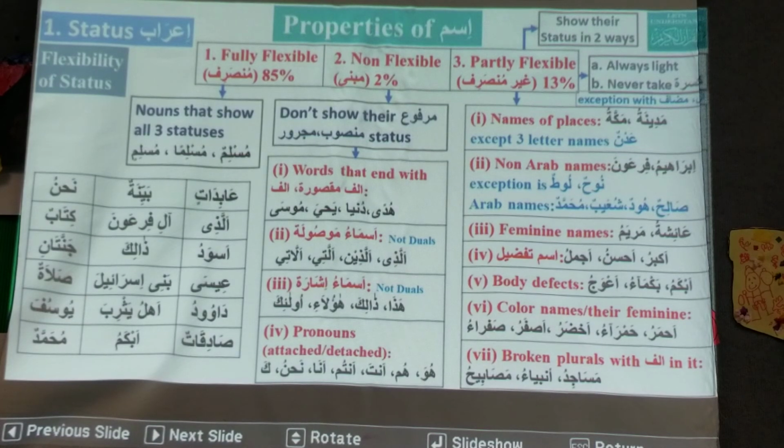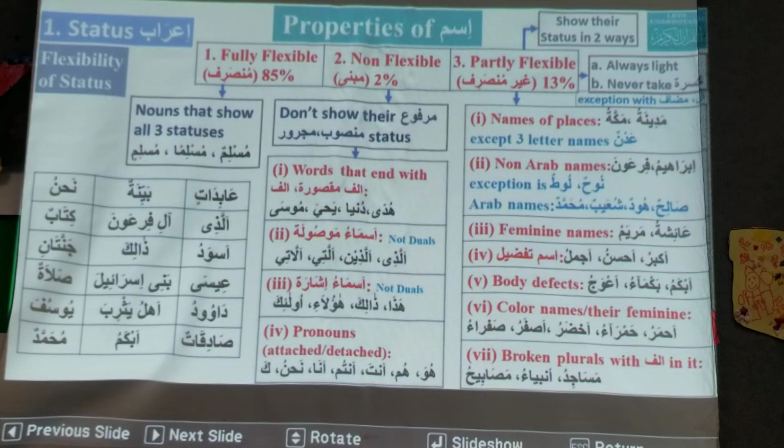What is the mansoob? Kitaban. Kitabin is majroor. Okay, aswadu. Ibrahim. It's partly flexible. Good. Color names.